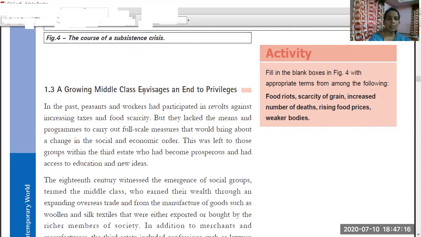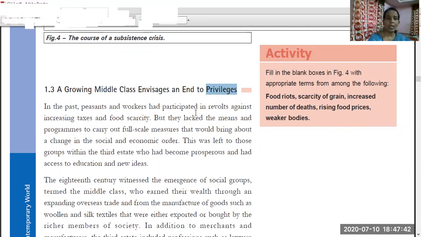What is the middle class? We will see in this part. With the rise of this middle class, they were thinking of ending the privileges. These people started to ask why privileges were given to certain people, why privileges were provided by birth. It should be on merit. This was the argument of the growing middle class.